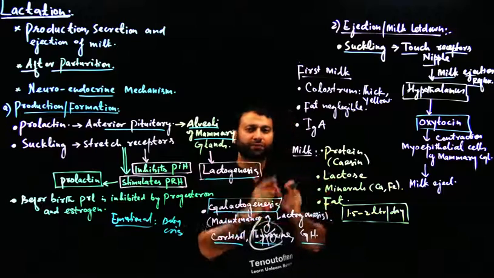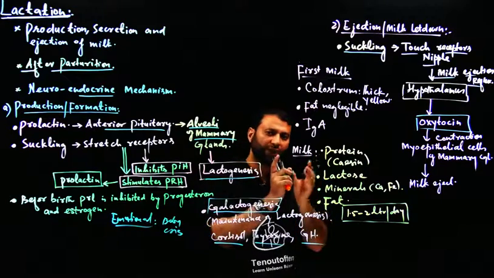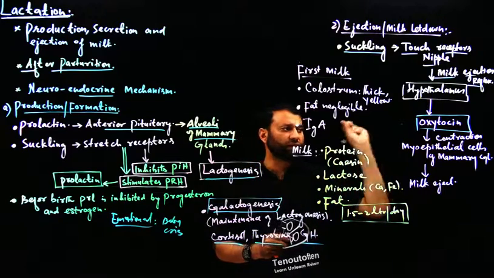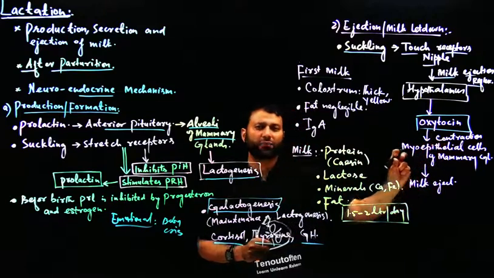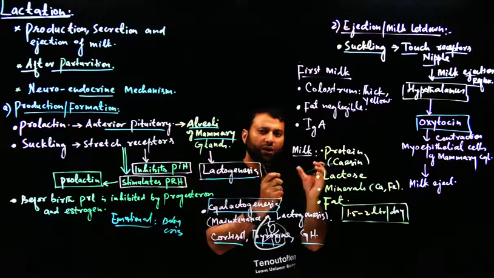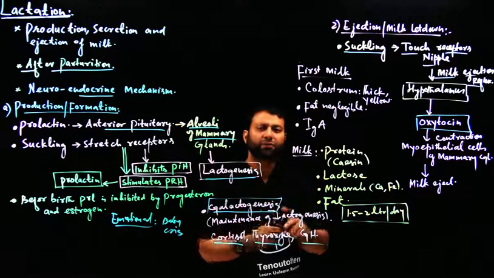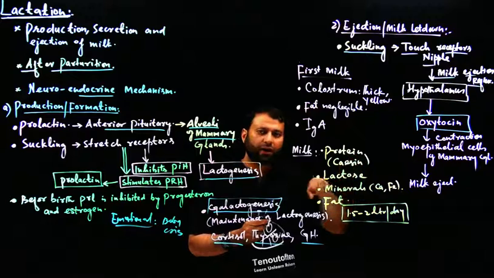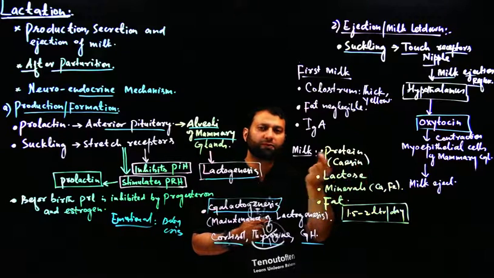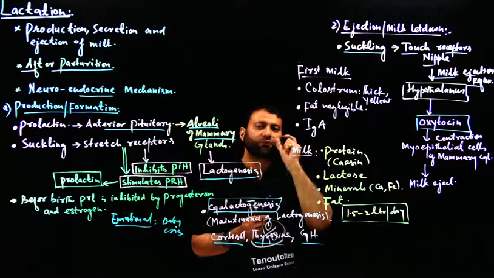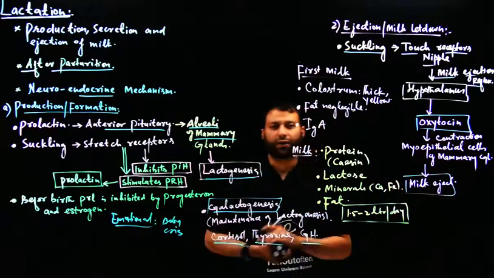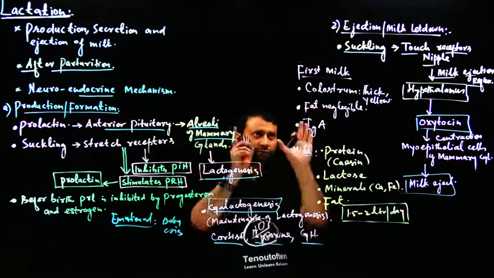the mammary glands. Mammary glands में जो alveoli होते हैं, उसकी जो epithelial, myoepithelial cells होती है, muscular cells होती है. This oxytocin stimulates these myoepithelial cells to contract. जब myoepithelial cells contract करती है, what happens? The milk is squeezed out, milk is pushed out, milk बाहर आता है, and milk comes out through the lactiferous ducts which open on the nipple. इस तरह से milk जो है eject होता है. Fine? Okay, you got it.